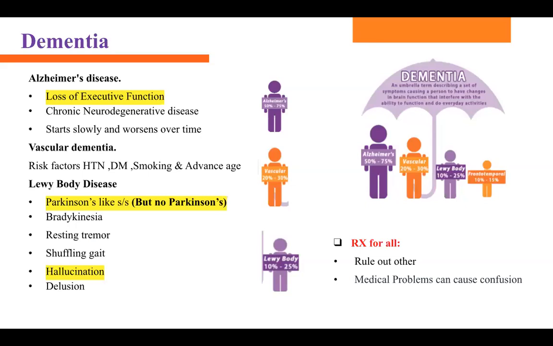Next one is dementia. There are 4 total types of dementia. Dementia is the umbrella term. Under this umbrella, we have 4 different types. We have Alzheimer's disease, we have vascular dementia, we have Lewy body dementia, and we have frontotemporal dementia.